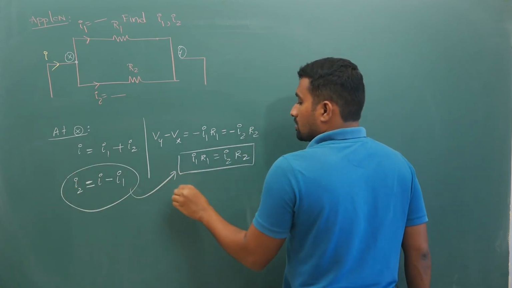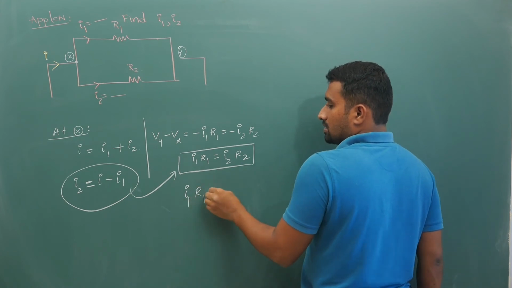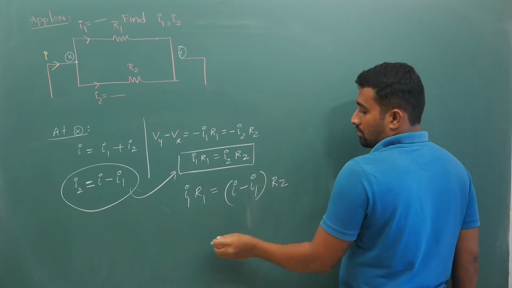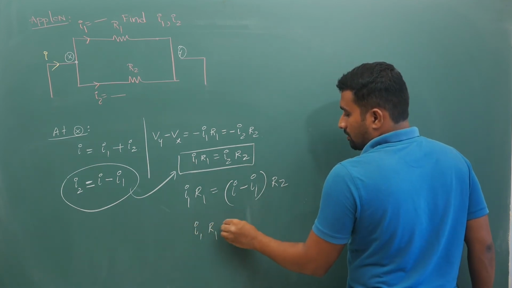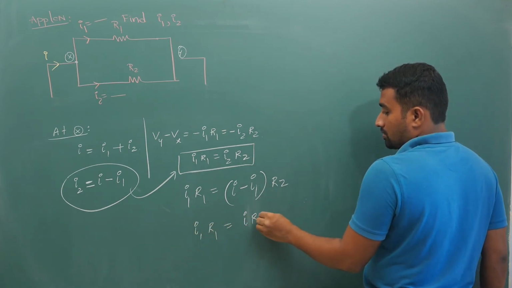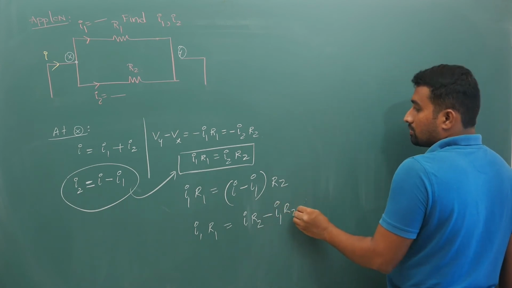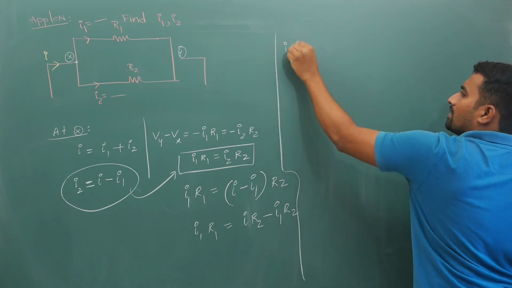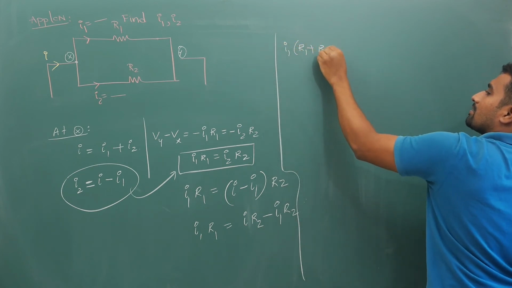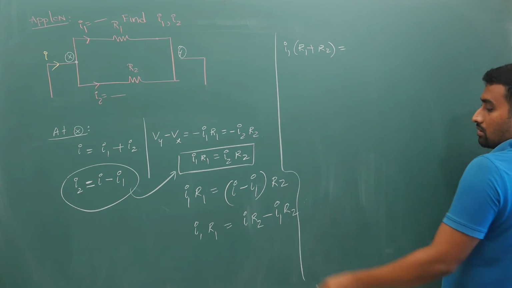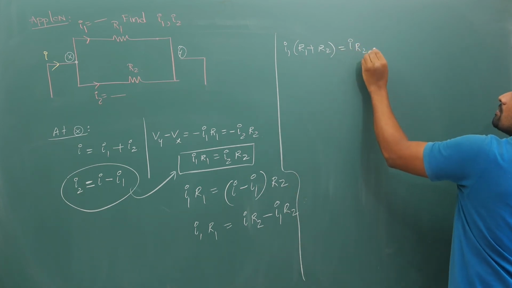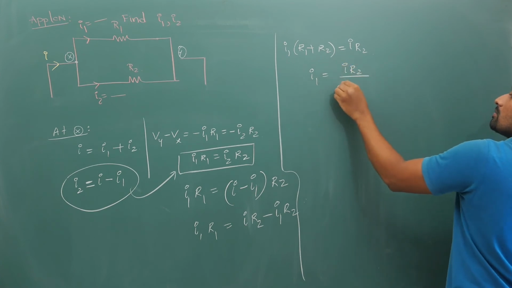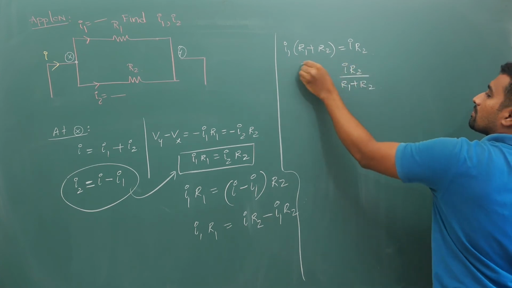So I1 R1 is equal to (I minus I1) R2. So I1 R1 is equal to I R2 minus I1 R2. So that will give you I1 times (R1 plus R2) is equal to I R2. So that will give me I1 is equal to I R2 by (R1 plus R2).